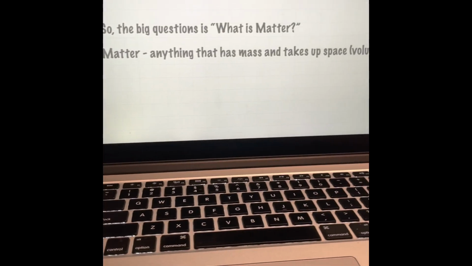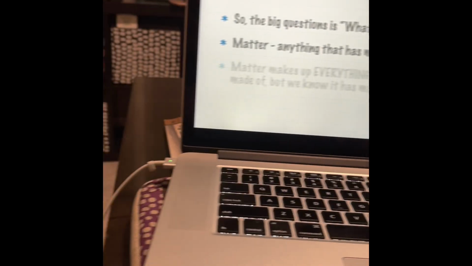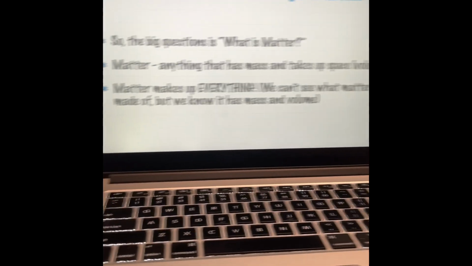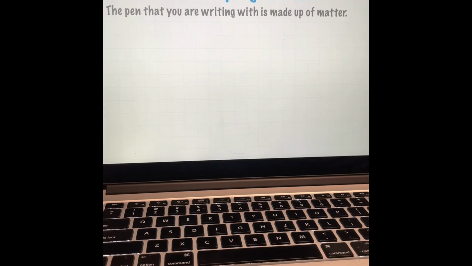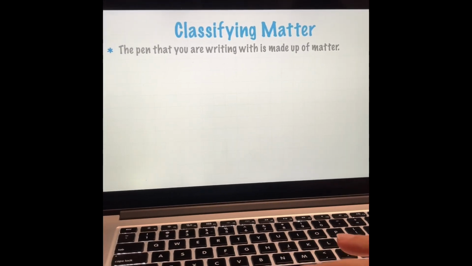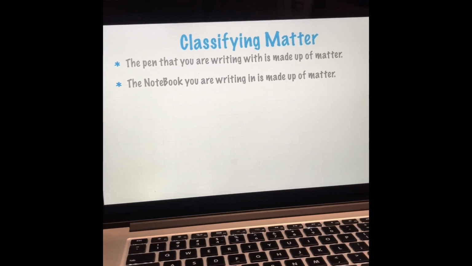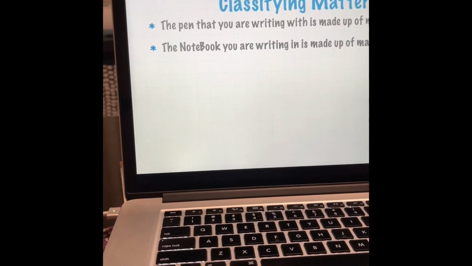Matter is anything that has mass and takes up space, volume. Matter makes up everything. We can't see what matter is made of, but we know it has mass and volume. Classifying matter. The pen that we are writing with is made of matter. The notebook that you are writing in is made up of matter.